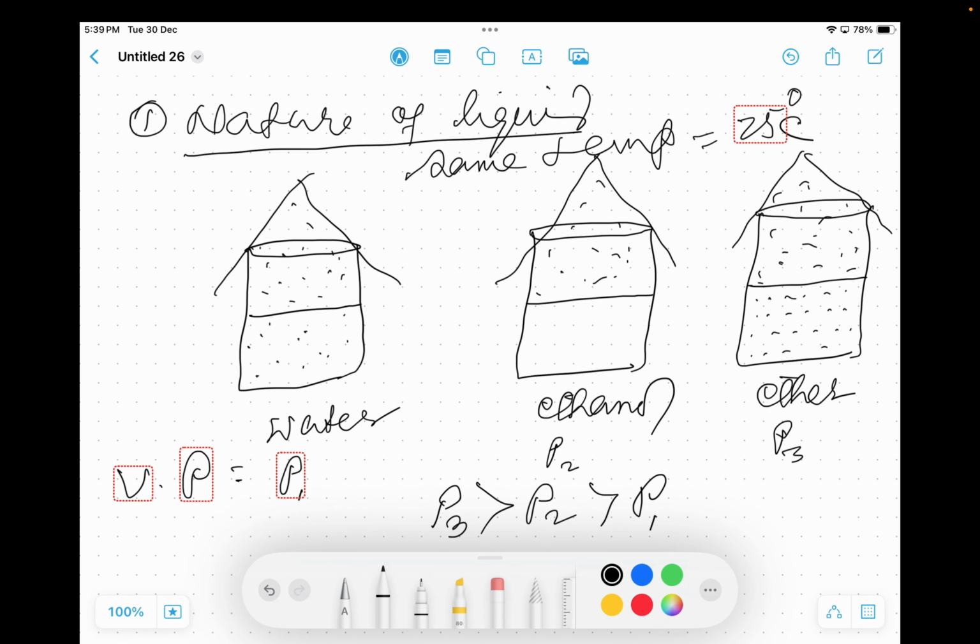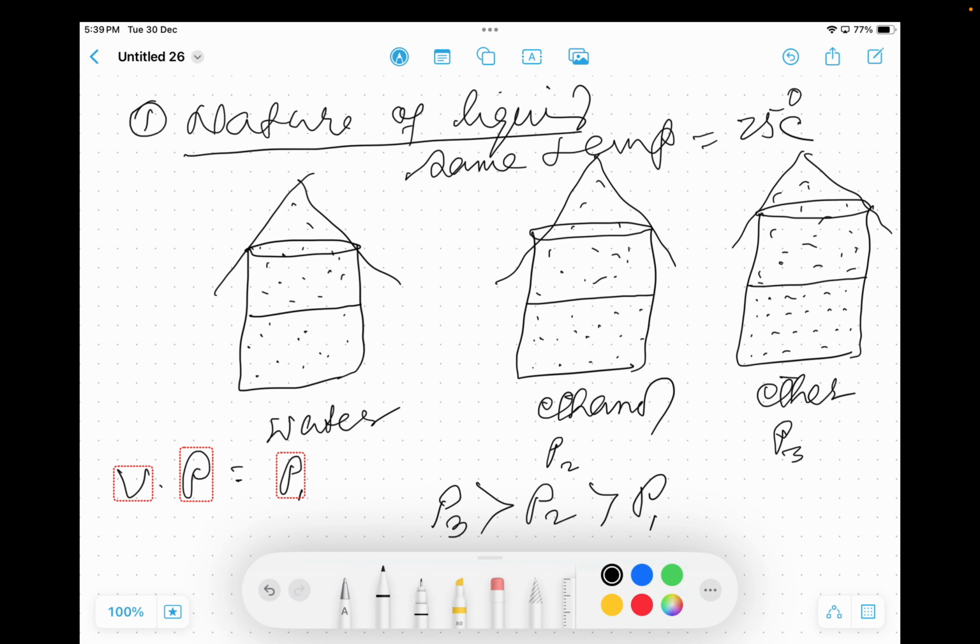Therefore, vapor pressure of ether is much higher. In comparison to ether, the molecules in ethanol are associated with each other by some stronger force of attraction, and in case of water, the intermolecular force of attraction is strongest.